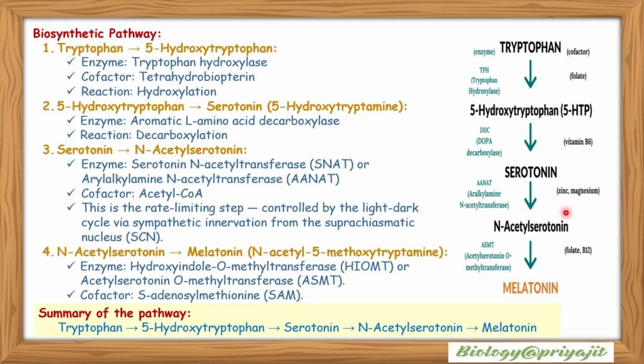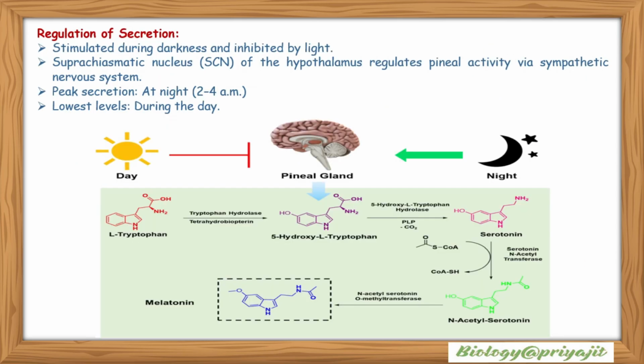N-acetyl serotonin is converted in the last step into melatonin or N-acetyl-5-methoxytryptamine with the help of the enzyme hydroxyindole O-methyltransferase or acetylserotonin O-methyltransferase. Here the cofactor is S-adenosyl methionine. So the summary of the reaction pathway is: tryptophan is converted into 5-hydroxytryptophan, then it will produce serotonin, then N-acetyl serotonin, and further melatonin is produced.